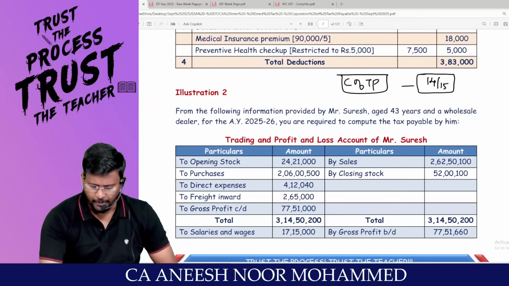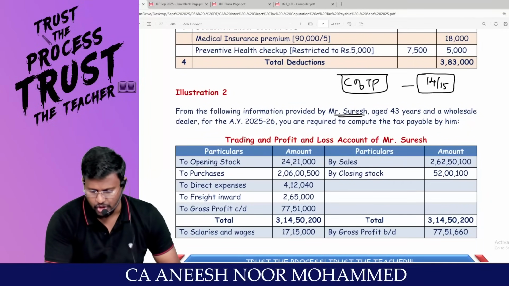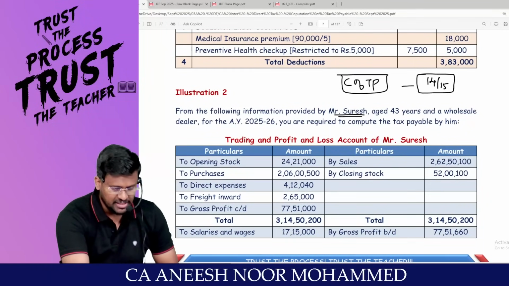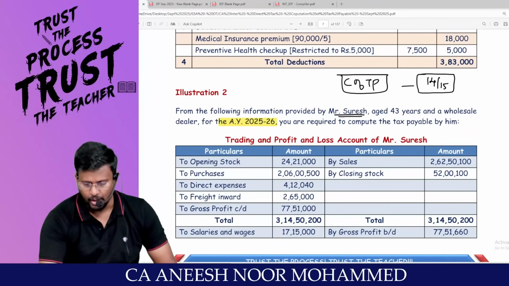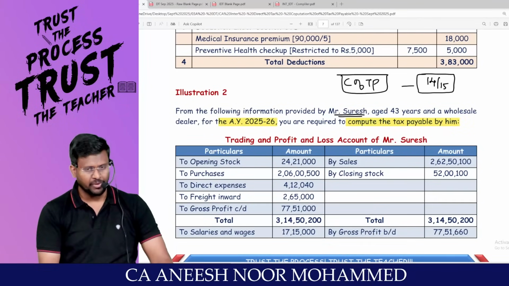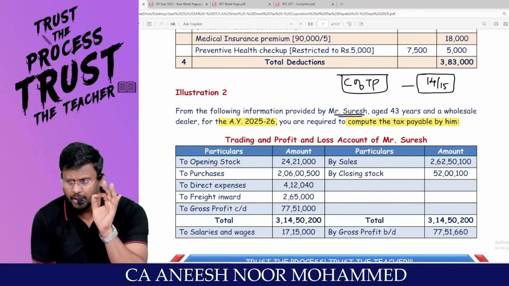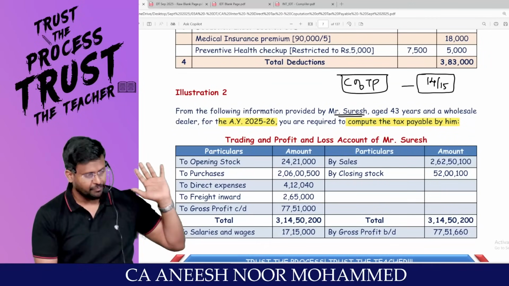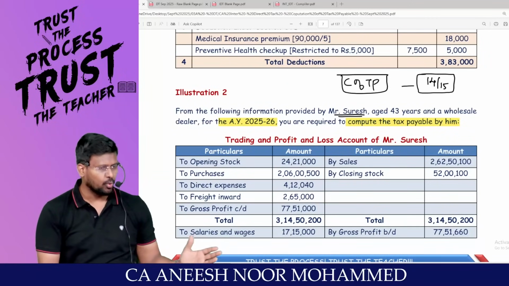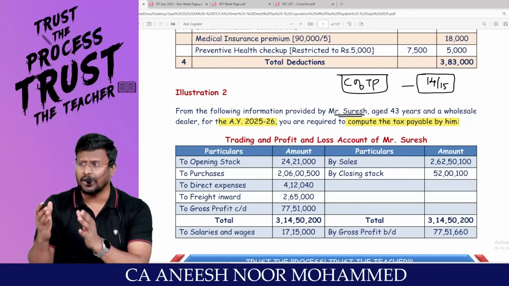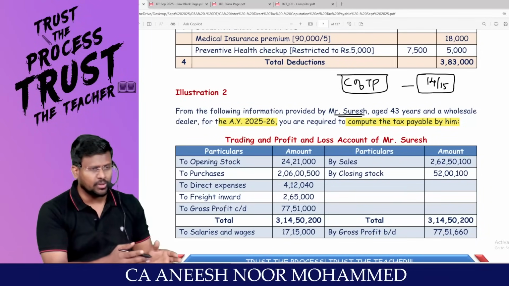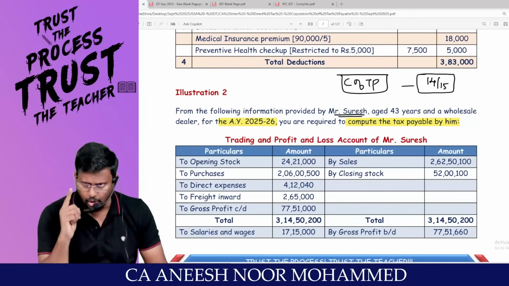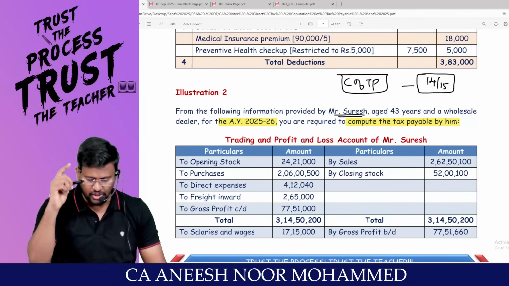From the following information provided by Mr. Suresh, aged 43 years and a wholesale dealer, for assessment year 25-26, you are required to compute the tax payable by him. This is the objective of the subject DT: to determine the tax payable of the assessee under both routes. So you can't say that you have not prepared one route and are strong in the other. That will not work for our subject. For our subject, you should have a proper knowledge of the entire sections.